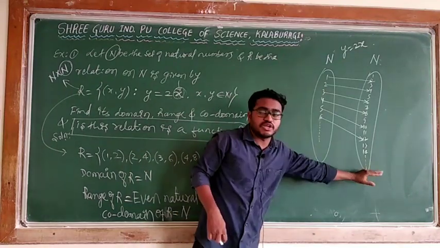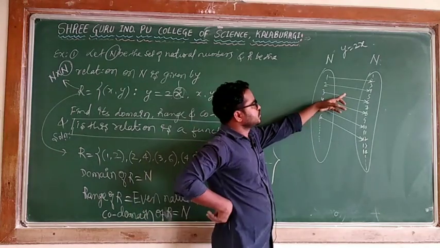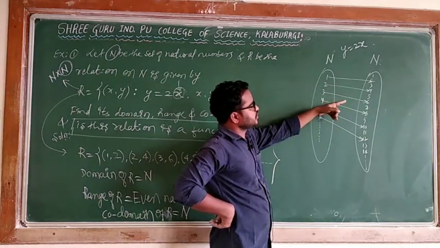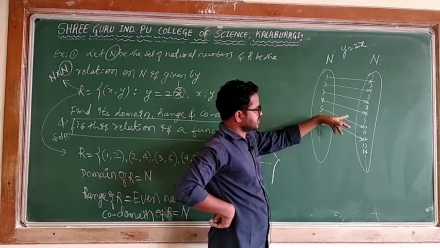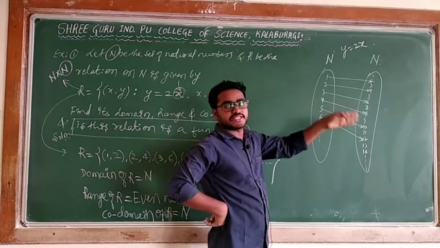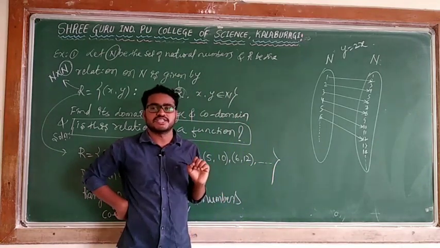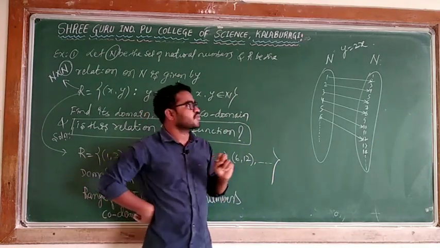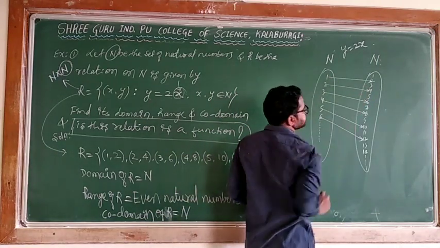Every even natural number in the case of the codomain. 1 is connected to an even number, 2 is connected to 4, 3 is connected to 6, 4 to the next even number, 5 to the next even number, and so on. That means every element of this set has an image. And the second condition: every element has an image and every element has only one image.